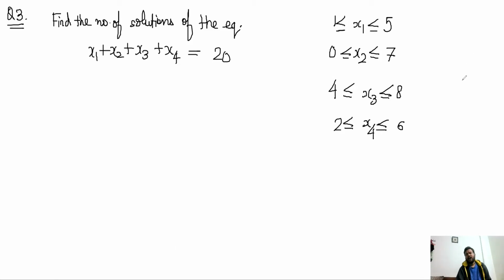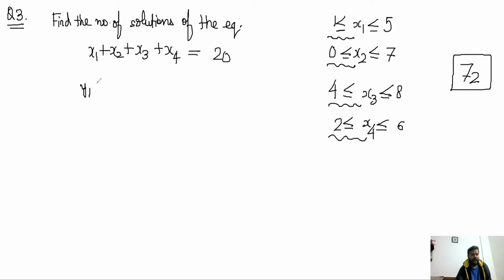So I don't know how everyone was getting 72 as the answer. That is not correct. So I will show you the solution. This involves the principle of inclusion and exclusion. So first thing that I will do is, I know that if it is greater than some value, that inequality is not a problem for me. If some variables are greater than some number, that is not a problem. So I'll take a new set of variables.